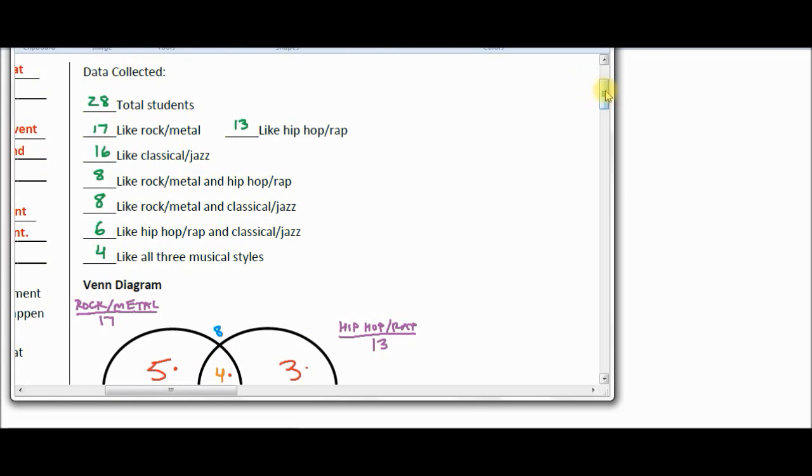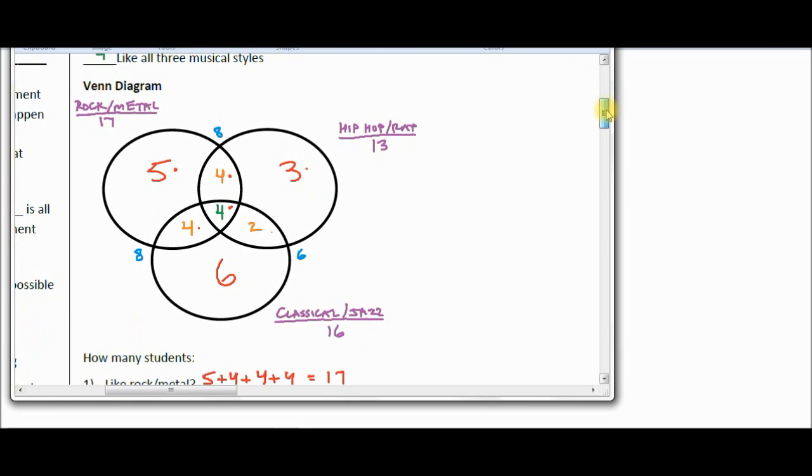So what you have to do when you're figuring out probabilities, number 1, you're going to have to add up all of the circles together first. Let's do that. 5, 4, 4, 4. Then we got 3 and 2, 3 and 2.